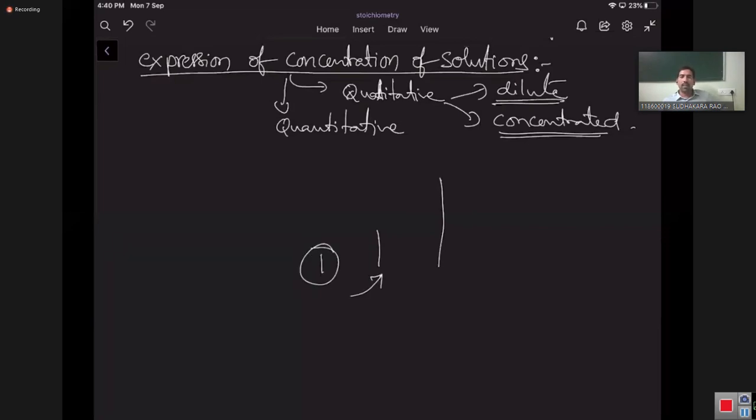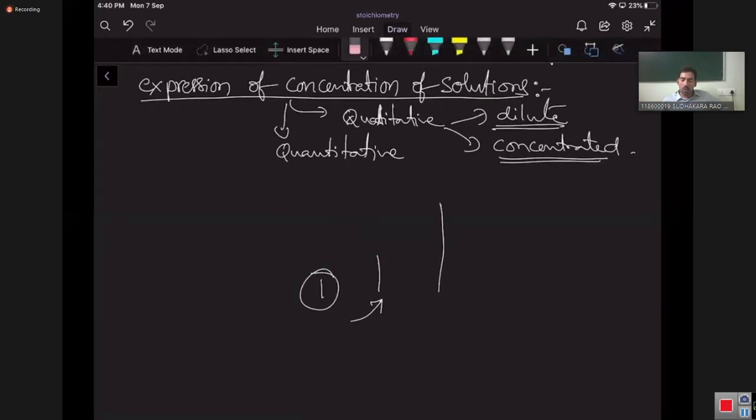So dilute, concentrated, small, big are just relative words, and there is no use with this kind of words to express the concentration of the solution exactly. We only use them for the sake of some concepts.